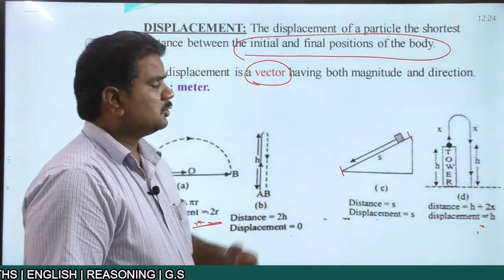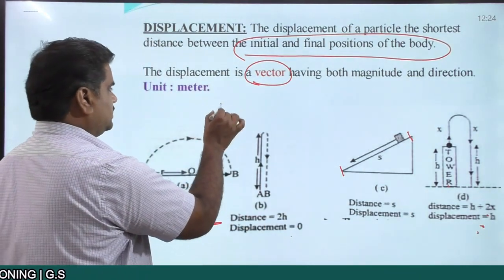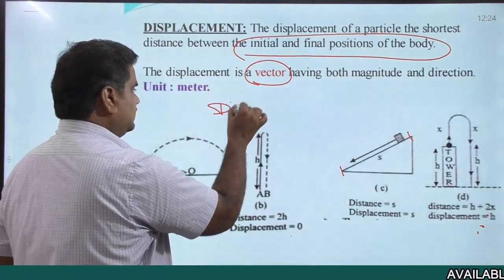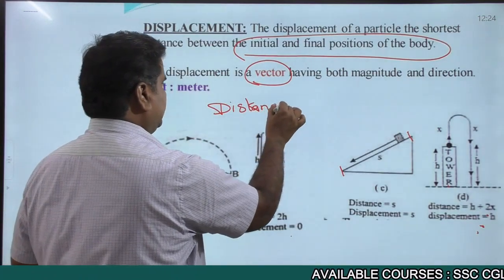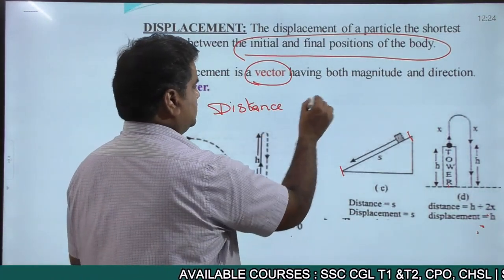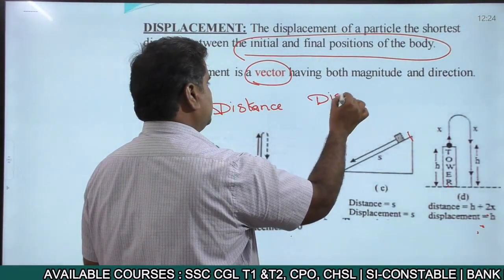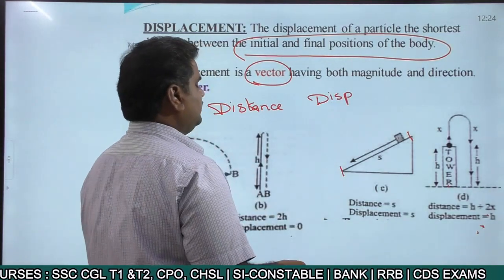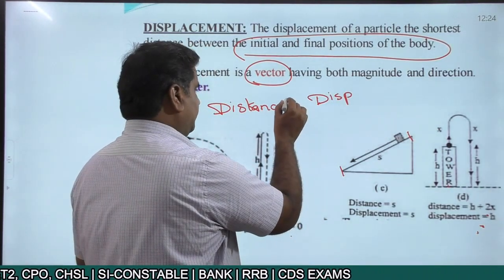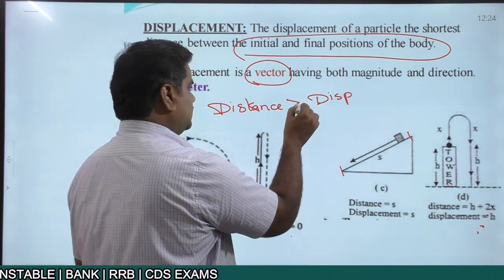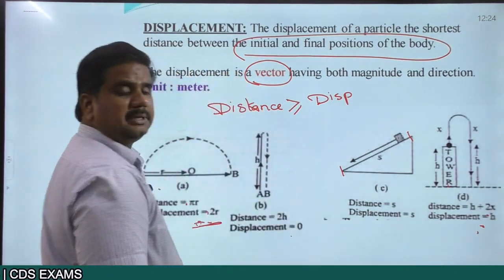So keeping this in mind, you can make a note that there is a relation between distance and displacement. The value of distance will always be greater than or equal to displacement.